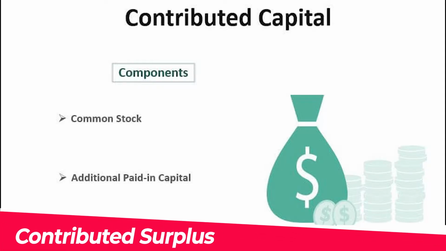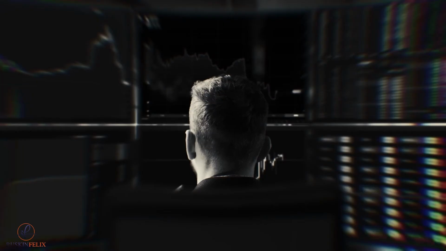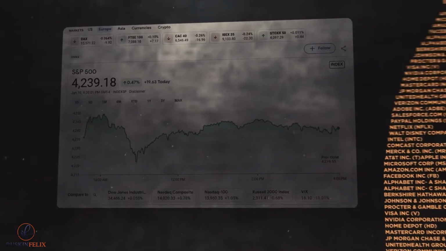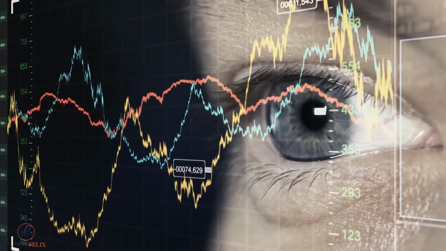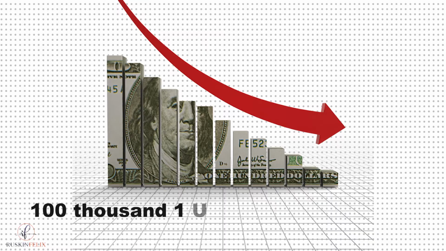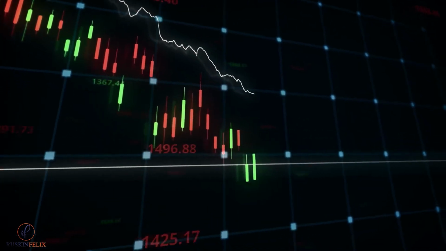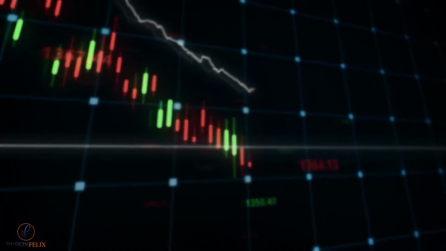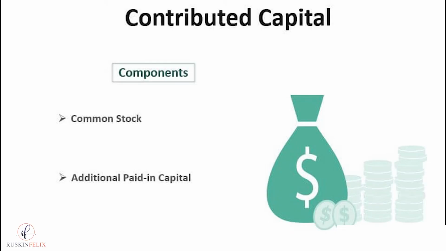Contributed surplus. Contributed surplus is an amount paid by an investor over the value for a stock purchase with a par value. This account also holds various gains and losses from selling stocks or other complicated financial instruments. For example, suppose an organization issues 100,000 $1 par value shares at the cost of $10 per share. The first $100,000 is allocated to regular stock, and the remaining $900,000 is allocated to contributed surplus.